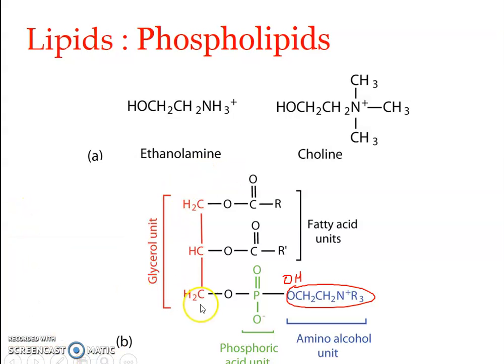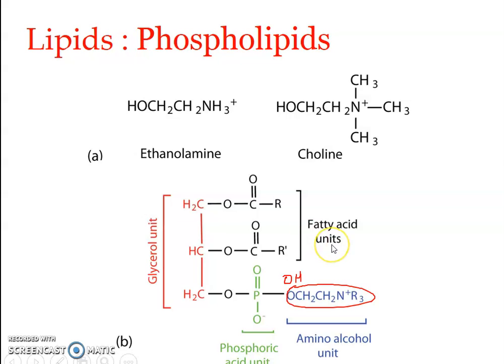This is the glycerol part, this is the fatty acid part, and this is the phosphoric acid part. If instead of the amino alcohol unit we had an OH, we call this phosphatidic acid. It is the phosphatidic acid which gives rise to different kinds of phospholipids or phosphoglycerides.